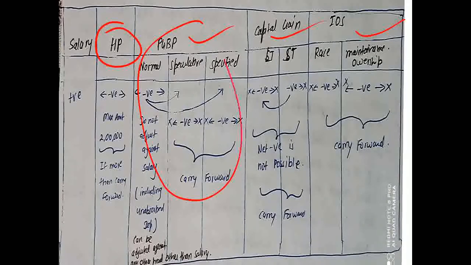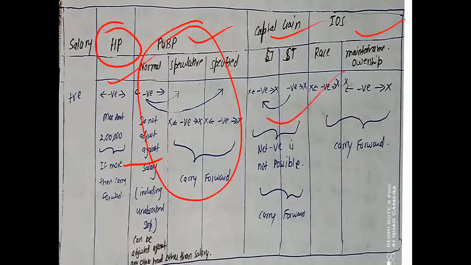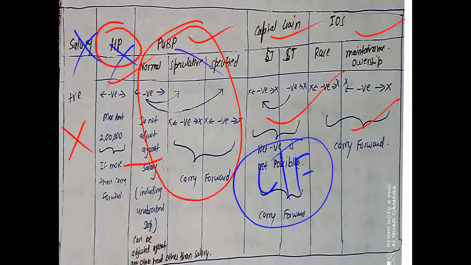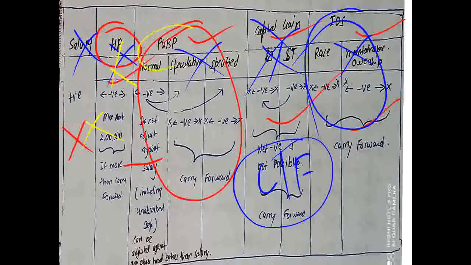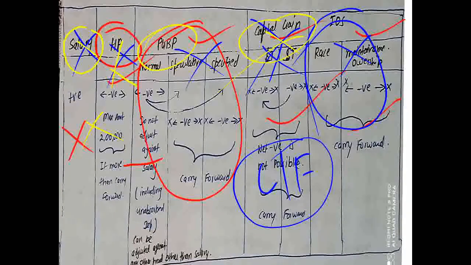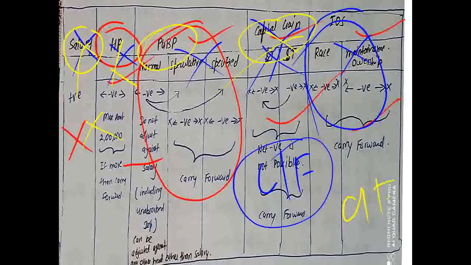If you are having loss under PGBP, you can set off against everything except the salary. But if you are having loss in capital gain, it will be carried forward, it will not be set off against any other head. The same thing applies with the income from other source on the maintenance and owning of a racing horse. No adjustment can be made against PGBP, capital gain, nothing; it can only be carried forward.